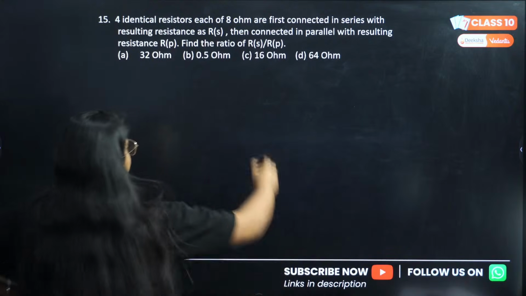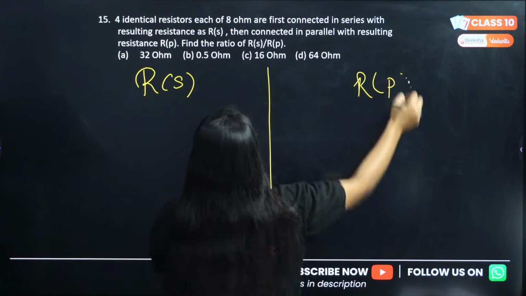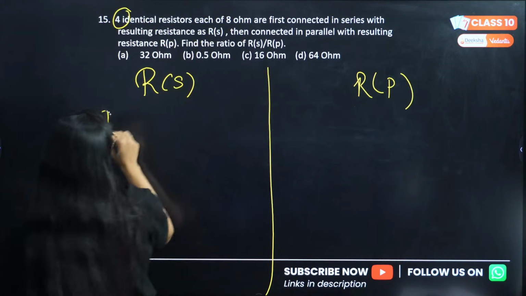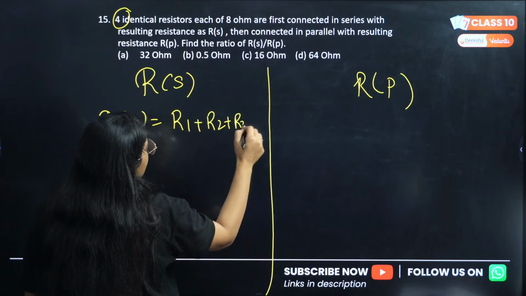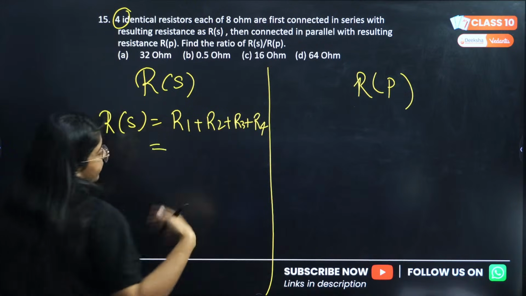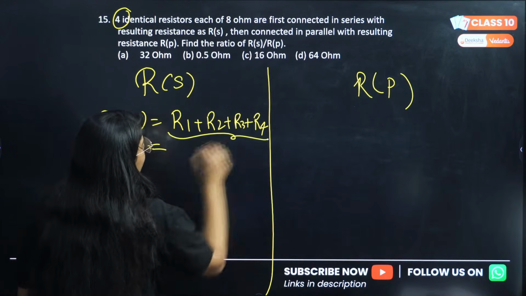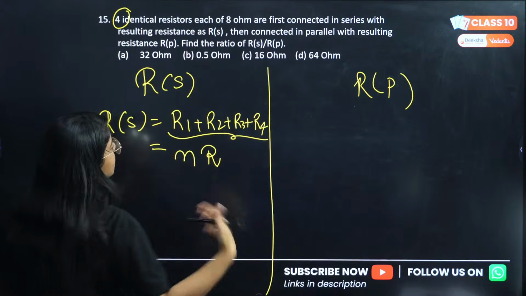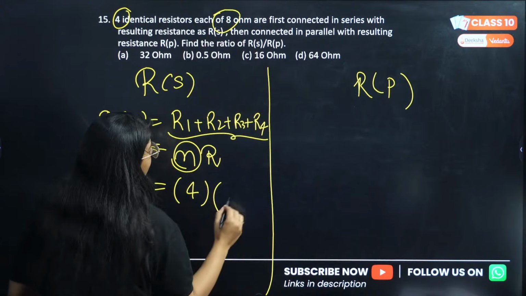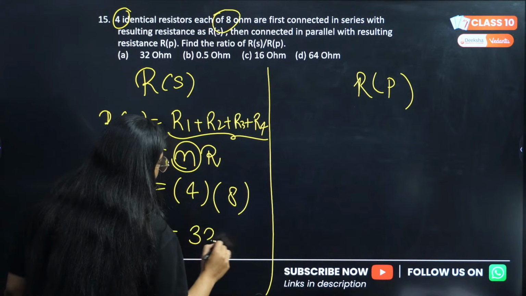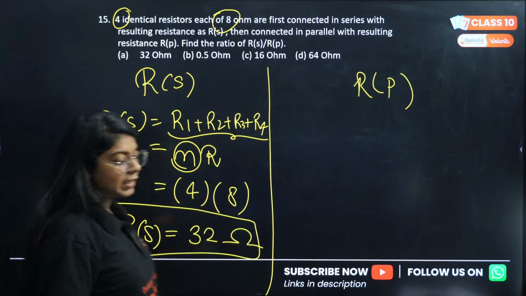Okay. For Rs and Rp, we have 4 identical resistors. So Rs will be R1 plus R2 plus R3 plus R4. But since the resistances are the same, you'll just use N into R. So we have 4 resistances and the resistance is 8 ohm. 4 into 8, that will be 32 ohm. Correct? This is the equivalent resistance when these are connected in series.